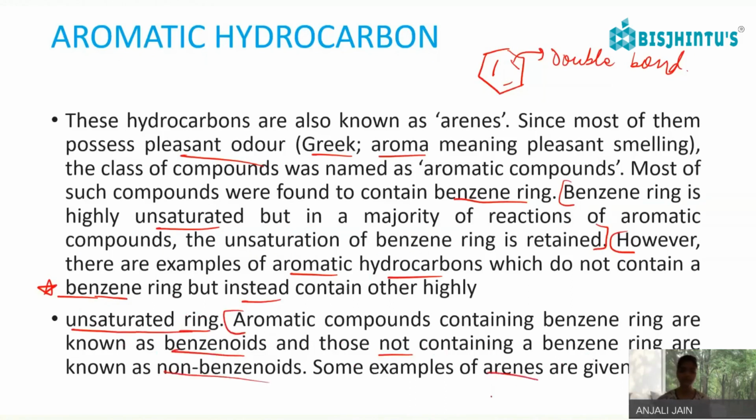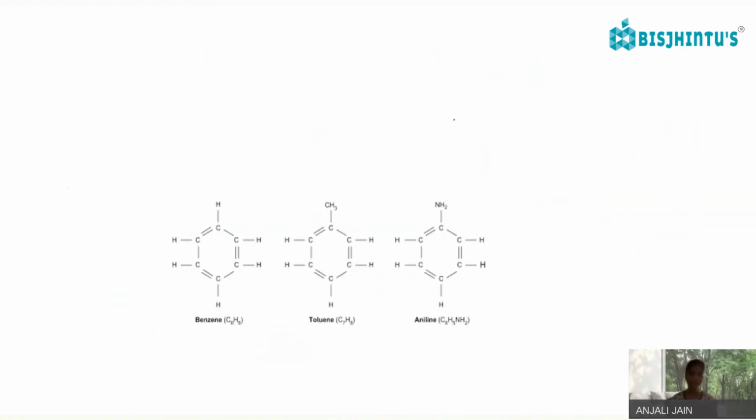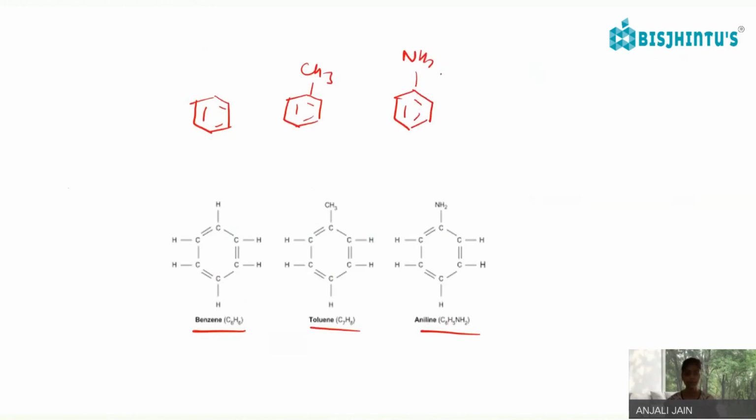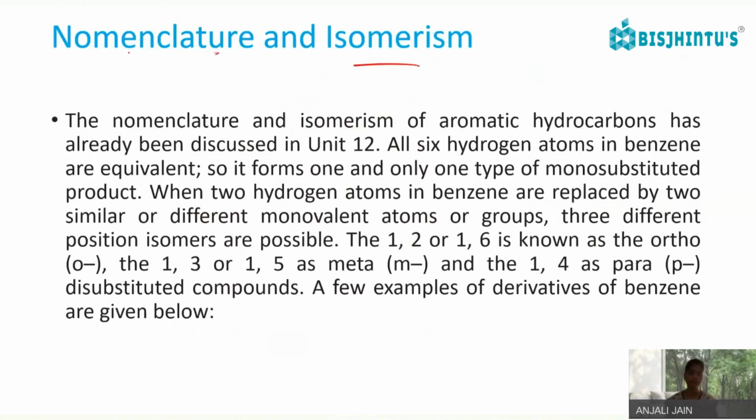Some examples of arenes are as follows: benzene, toluene, and aniline. First is our benzene, which is C6H6. Then comes toluene and aniline. C6H6 is a six-membered ring having alternate double and single bonds. Toluene is alternate double and single bonds with a methyl group attached on it. Aniline is the alternate double and single bonds with an NH2 group attached on it. This is aniline.